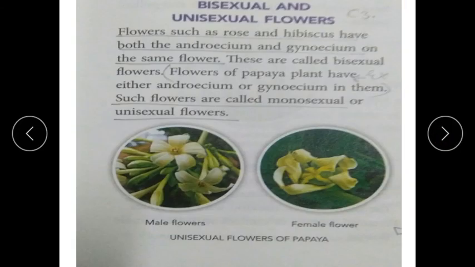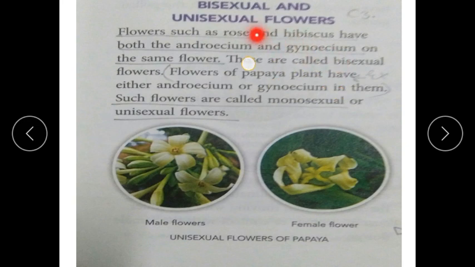Now we'll come to know about bisexual and unisexual flowers. What are bisexual and unisexual flowers? Flowers such as rose and hibiscus have both the androsome and gynoecium. You now know that the flower has male and female reproductive parts, called androsome and gynoecium.